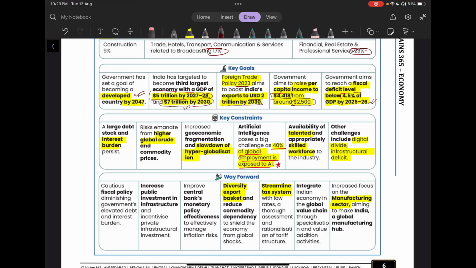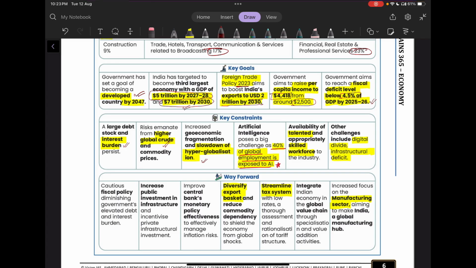Then what are the key constraints in achieving these targets? So we have a large debt and a stock of huge interest burden. Then the risk coming from higher global crude and commodity prices also impacts us. Then there is a slowdown of hyperglobalization, and around 40% of global employment is exposed to AI. So this is also a big challenge.